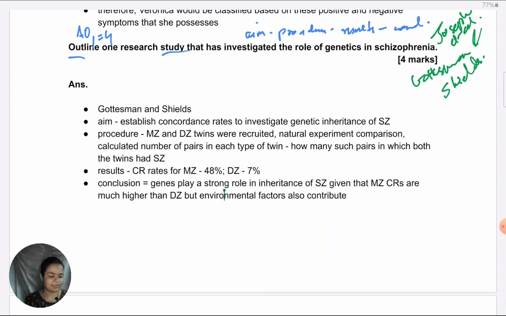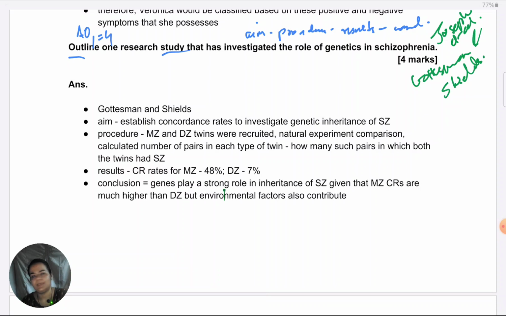If you take any other study, like say Tierney, the conclusions would be similar. Even they have found that genetics just creates vulnerability. The rest of the contribution comes from the environment. So the specific details that you give of the study will be different, but the conclusion always comes around this when it comes to genetic explanation.